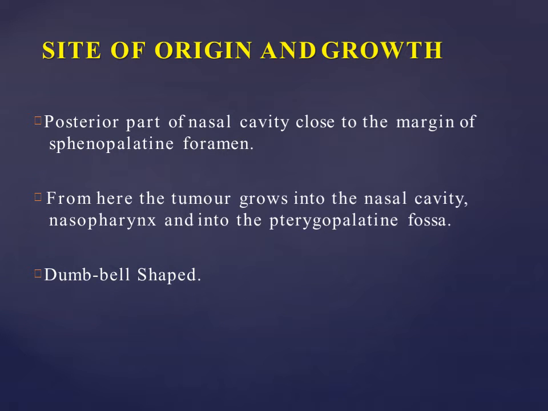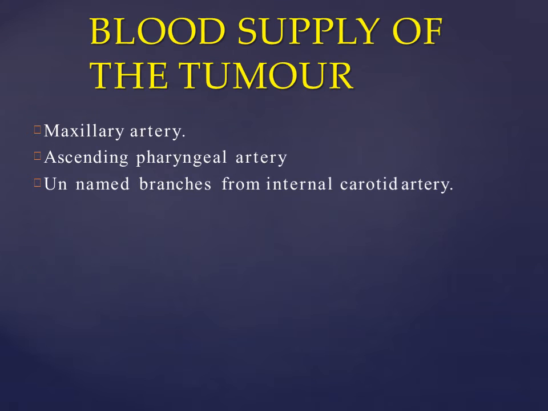The site, origin and growth. Basically, it is present in the posterior part of the nasal cavity, close to the margin of the sphenopalatine foramen. From here, the tumor grows into the nasal cavity, nasopharynx, and into the pterygopalatine fossa. It is basically a dumbbell-shaped tumor.